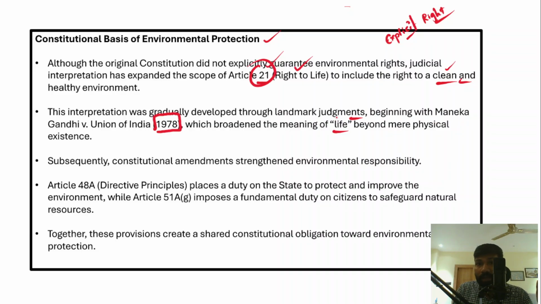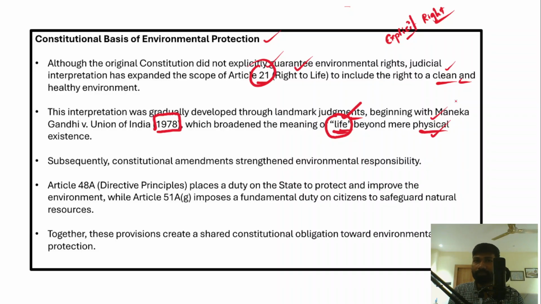Therefore, in the Maneka Gandhi versus Union of India judgment, the Supreme Court has widened the scope of the definition of life beyond mere physical existence. Life means not just physical existence. We have to understand that. If it is just physical existence, there is no difference between the existence of a human being and the existence of an animal. So life actually means more than physical existence, and that was recognized for the first time by the Supreme Court in the Maneka Gandhi judgment of 1978.